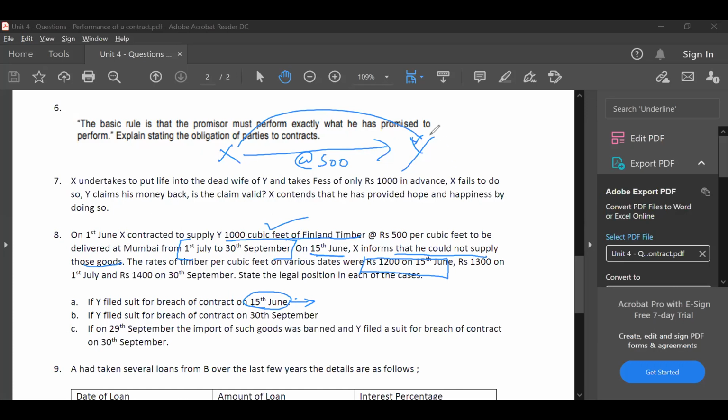So if Y wants to buy this in the market today, he has to pay 1200 per cubic feet. But as per the contract, he should have paid only 500 per cubic feet. So 1200 minus 500, he has to pay additionally 700 per cubic feet into 1000 cubic feet, which he has to buy. Totally, it will come to 7 lakhs. This will be the additional cost he has to incur. This will be the amount of damages, general damages he will claim. I hope Gaurav and Anu has understood this. If yes, please type.